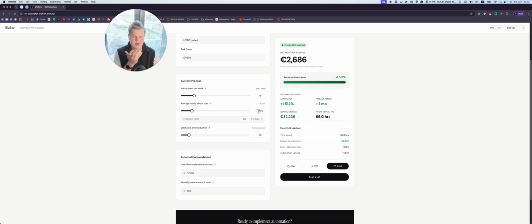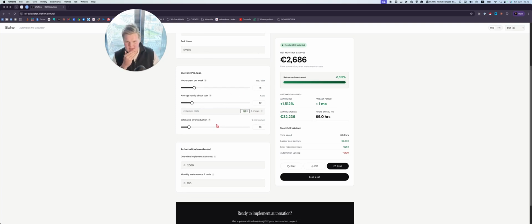Let's say it's 30 euros per hour. And then you also need to factor in employer costs. At least here in Finland, it's expensive, man. If you're going to hire someone, you should calculate at least 30% on top of it, without any crazy benefits. So we'll put 30% there, which essentially means that it's about 40 euros an hour.